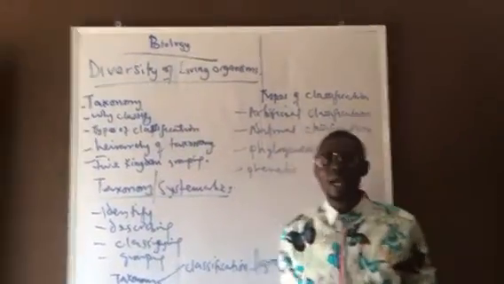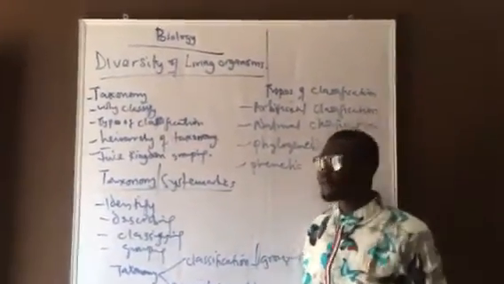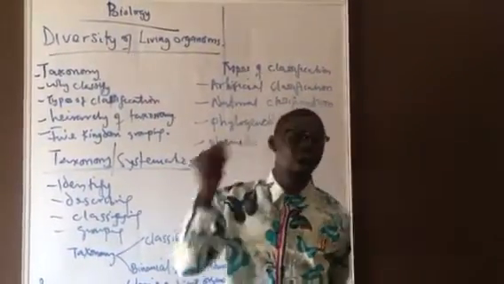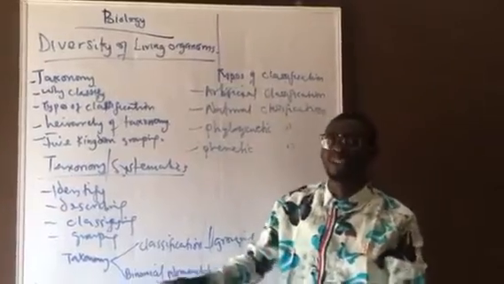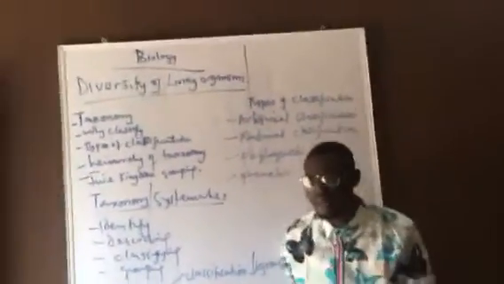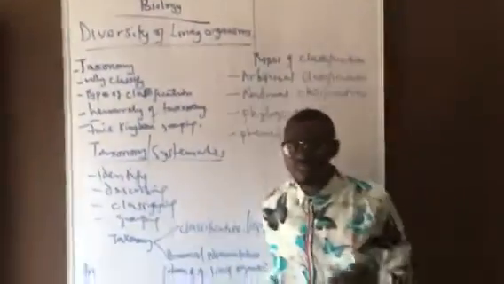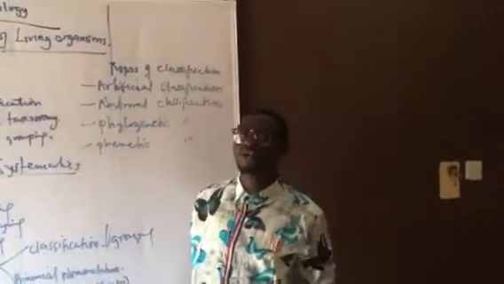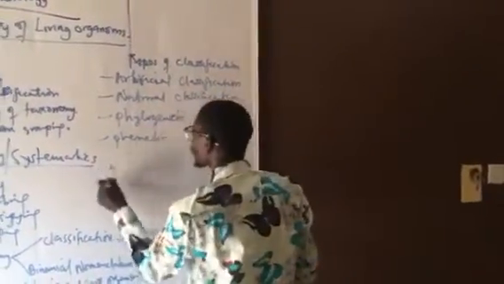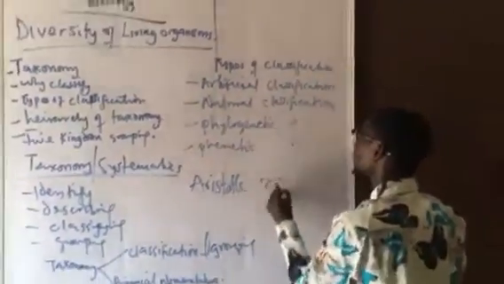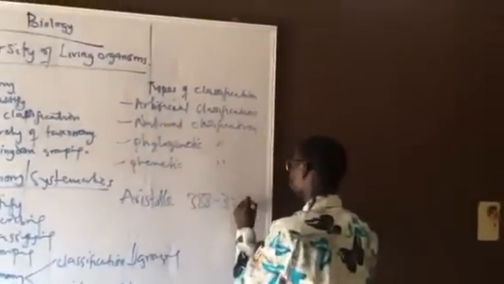So when we talk about types of classification, the first was the artificial classification. That was an old system of classification, based on simplicity, for easy resemblance and easy remembrance. That was the work of Aristotle, 388 to 322 BC.